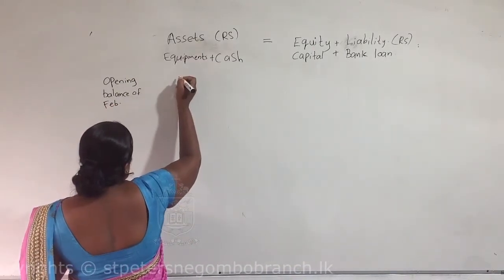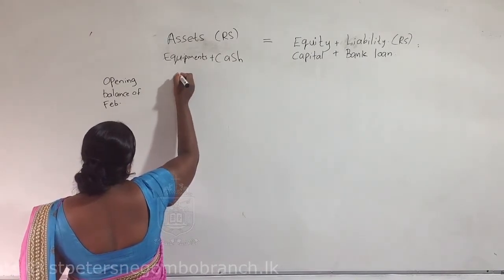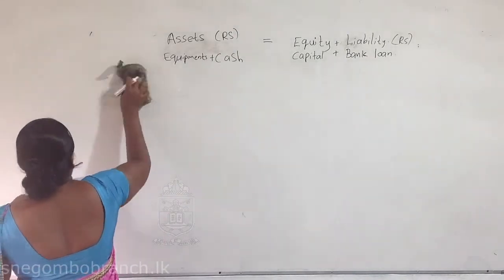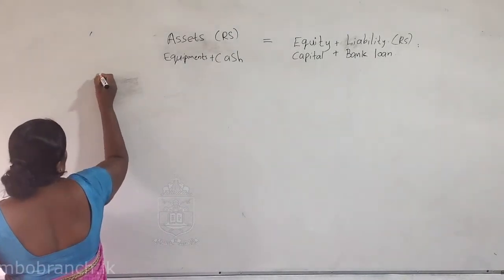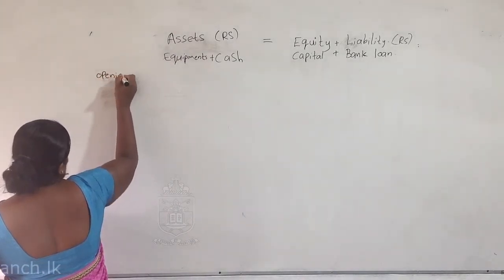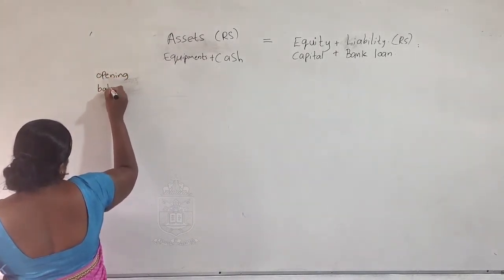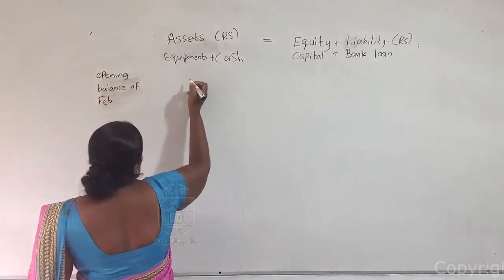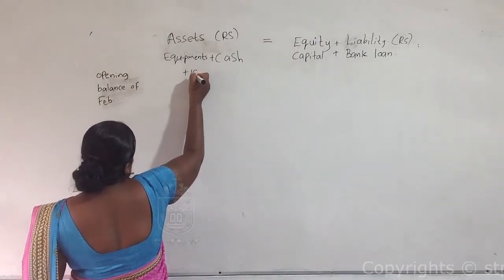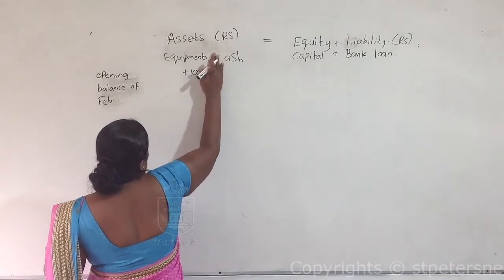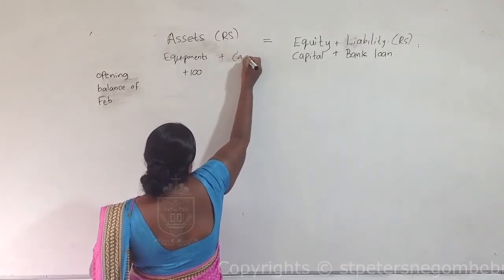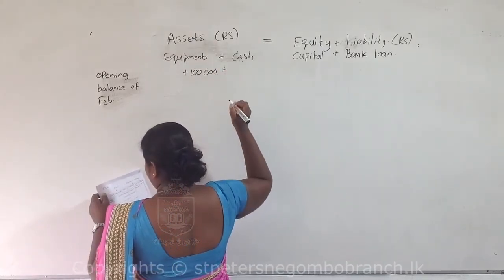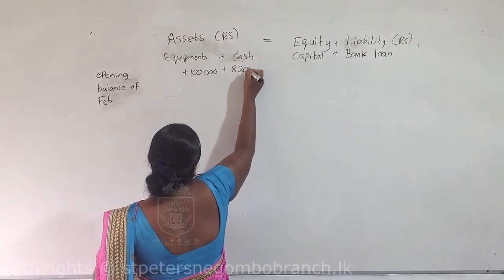Equipment plus 100,000, cash amount plus 820,000,